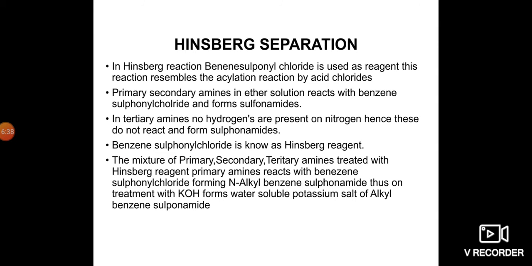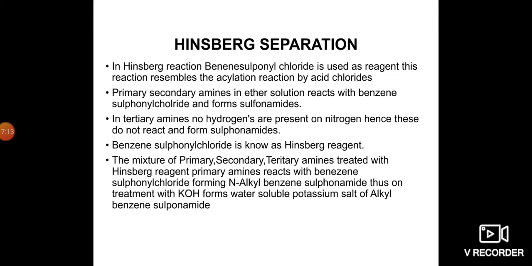Next, this is a very important process, that is Hinsberg separation. With Hinsberg separation, we can separate the primary, secondary and tertiary amines from each other. In the Hinsberg reaction, benzene sulfonyl chloride is used as a reagent. This reaction resembles the acylation reaction by acid chlorides.